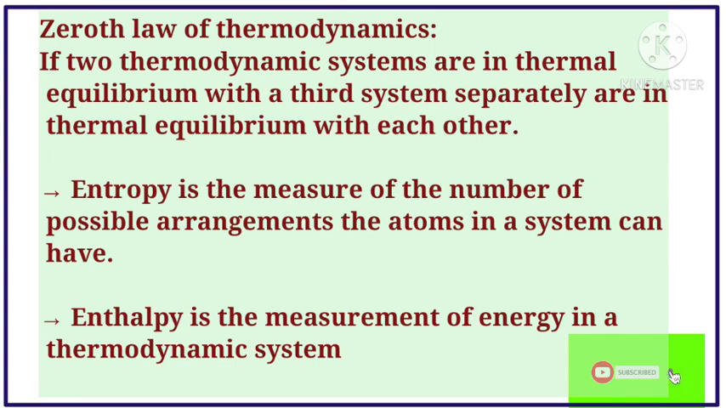If two thermodynamic systems are each in thermal equilibrium with a third system separately, or in thermal equilibrium with each other, that is called the zeroth law of thermodynamics. And next, entropy is the measure of the number of possible arrangements the atoms in a system can have. Enthalpy is the measurement of energy in a thermodynamic system. So these are the terms and basic concepts of thermodynamics.